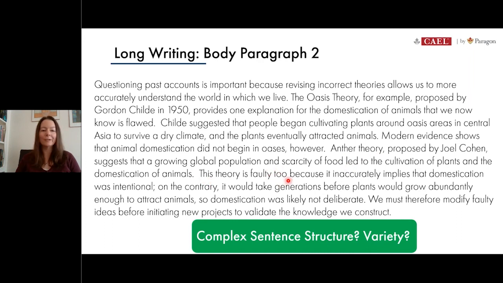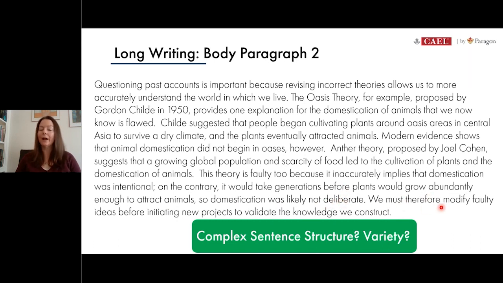And again, I'm using more transitions to connect my ideas together, and look at the different types of transitions I'm using. Here I'm saying on the contrary. That means the same as however, but again, it's a different structure and it's a high level one as well. So I'll leave that alone. I quite like my academic vocabulary. This is probably my favorite sentence where I say that the plants would grow abundantly enough and domestication was not deliberate. So academic vocab is great.